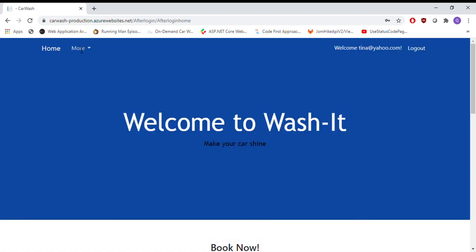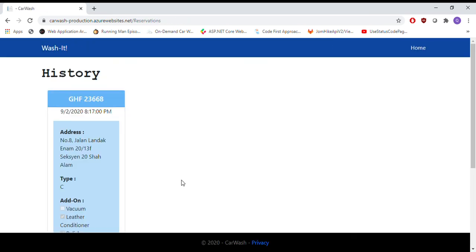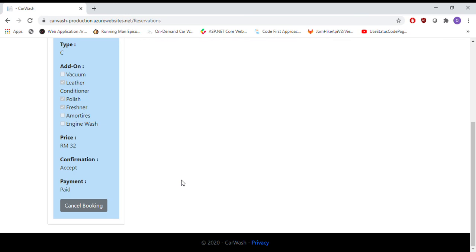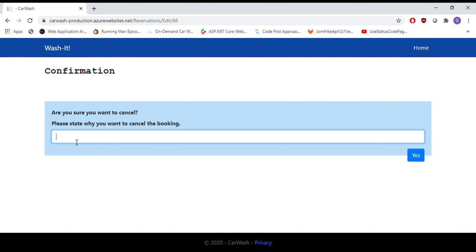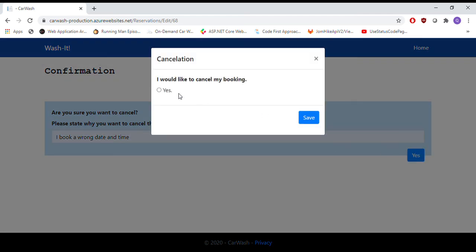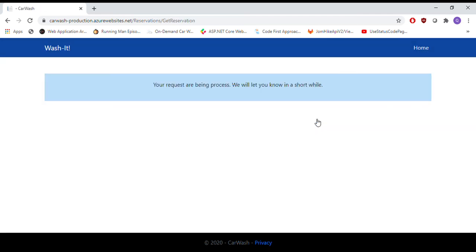Okay, we go to the history and we can check all the confirmation here. So let's say the payment is not yet to be paid and the service is not yet to be done. So customer able to request a cancel and then just click enter any reasons, and then yes, and this is like a double confirmation. Save.